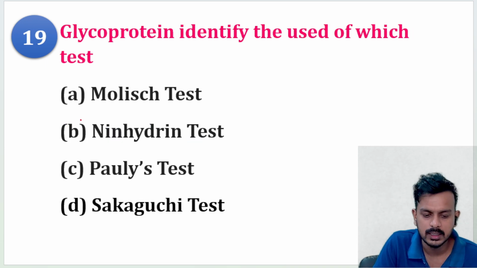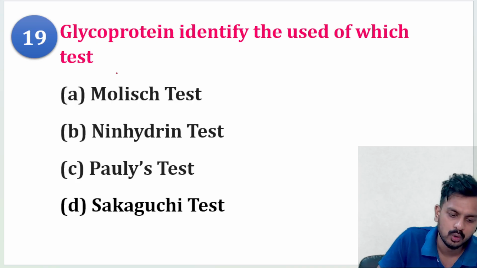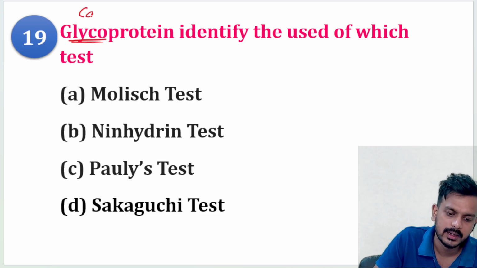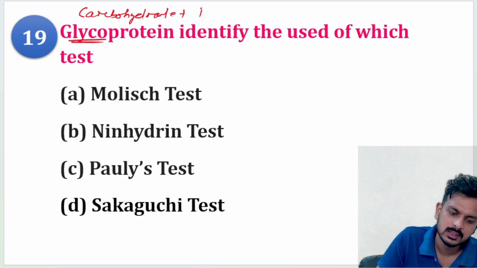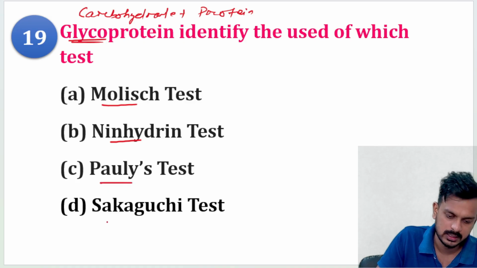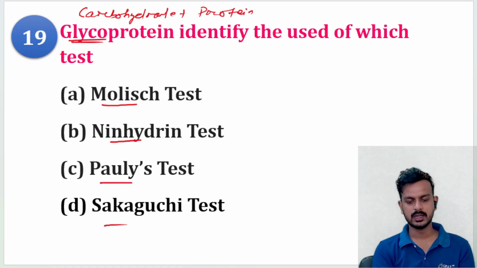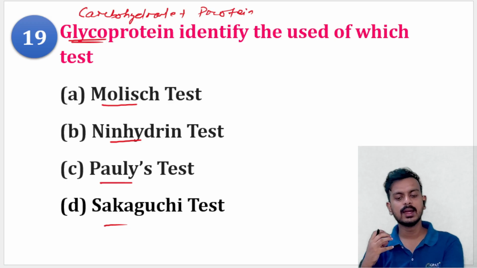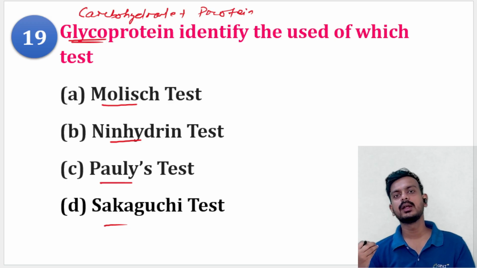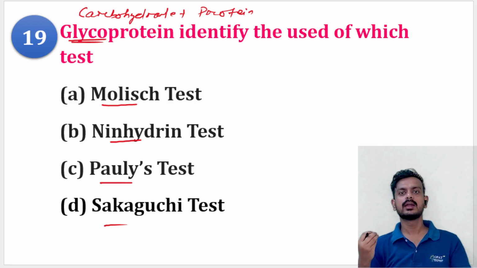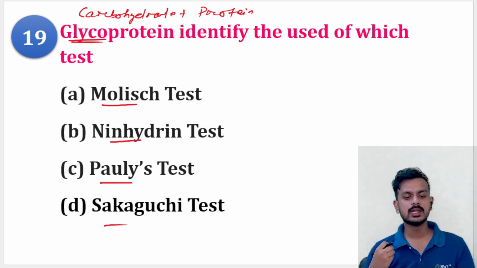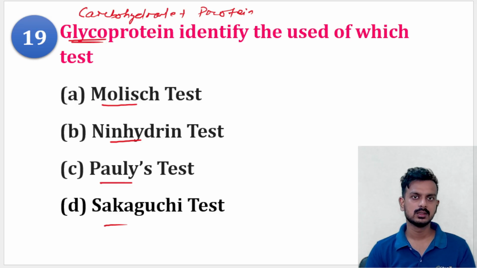Next question. Glycoprotein is identified by. Glyco means it has carbohydrate, carbohydrate plus protein. So which test will you use? Molisch test, ninhydrin test, Pauly's test, or Sakaguchi test. Very important question and very tricky one. How can you detect a glycoprotein which has both carbohydrate and protein in its structure? Which test will you use?